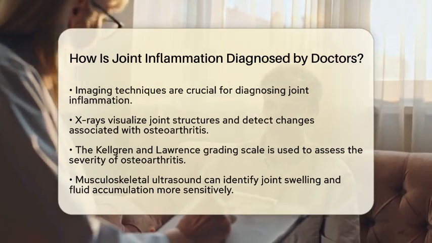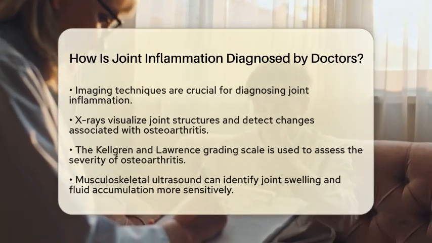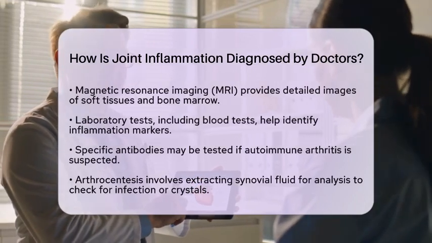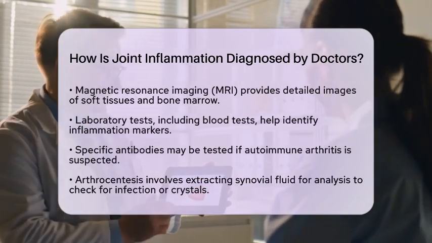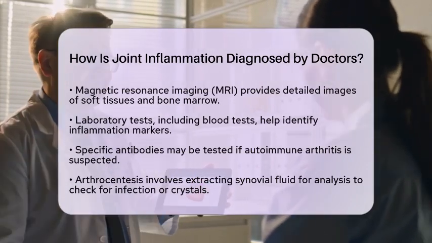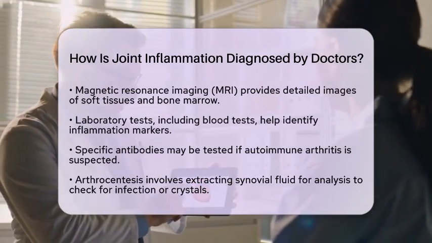Laboratory tests are also essential in the diagnostic process. Blood tests can identify markers of inflammation, such as elevated C-reactive protein or erythrocyte sedimentation rate. If autoimmune arthritis is suspected, specific antibodies may be tested.